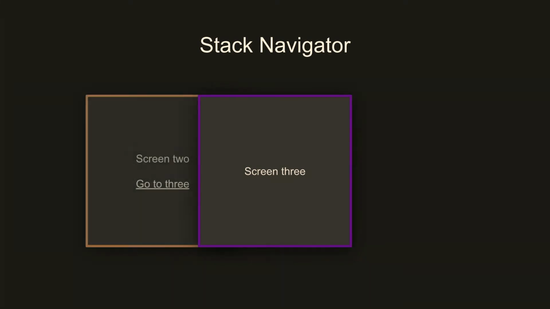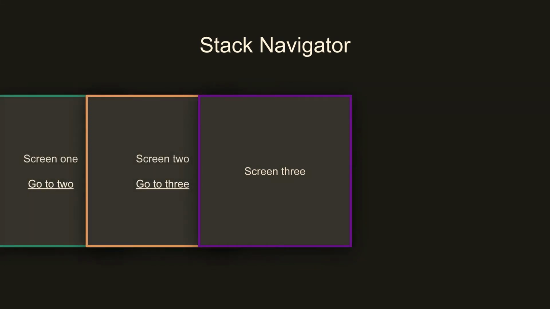And when we look at the stack, what's actually being rendered when we have 3 screens there is we actually have the previous 2 screens still mounted and in memory. And that's because we actually need to retain the state that they have. If on screen 1 you scroll down halfway through the screen and you swipe back, you go back to the first screen, you kind of expect it to be in the same spot that you left it.